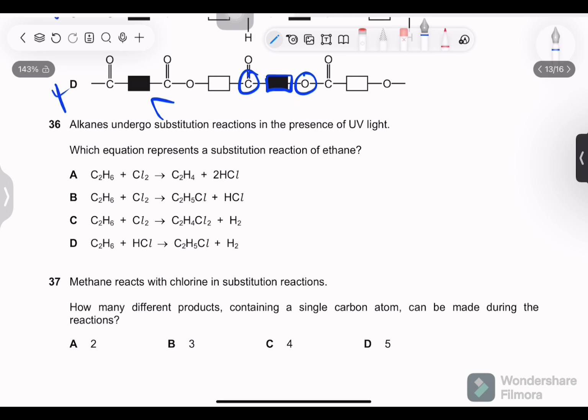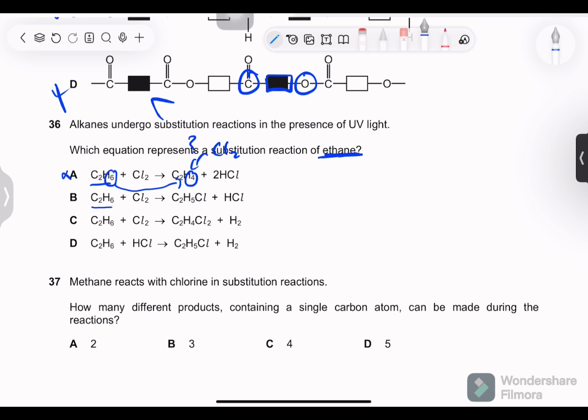Alkanes undergo substitution reaction in the presence of UV light. Which equation represents a substitution reaction of ethane? C2H6, okay, ethane, plus Cl2 equals C2H4. Now the thing is, two hydrogens at once are gone from H4 and no Cl is attached. No Cl. What was the substitution for? There was no halogen alkane formed, so wrong.